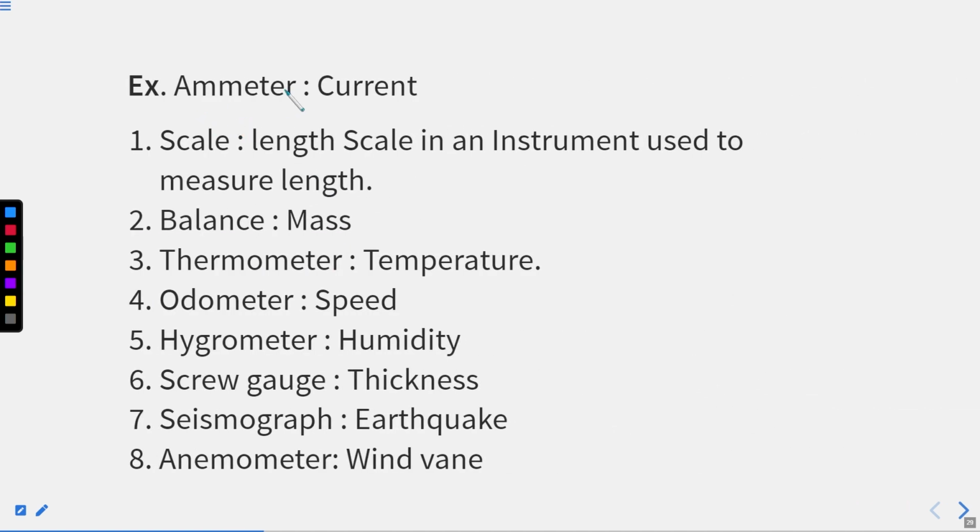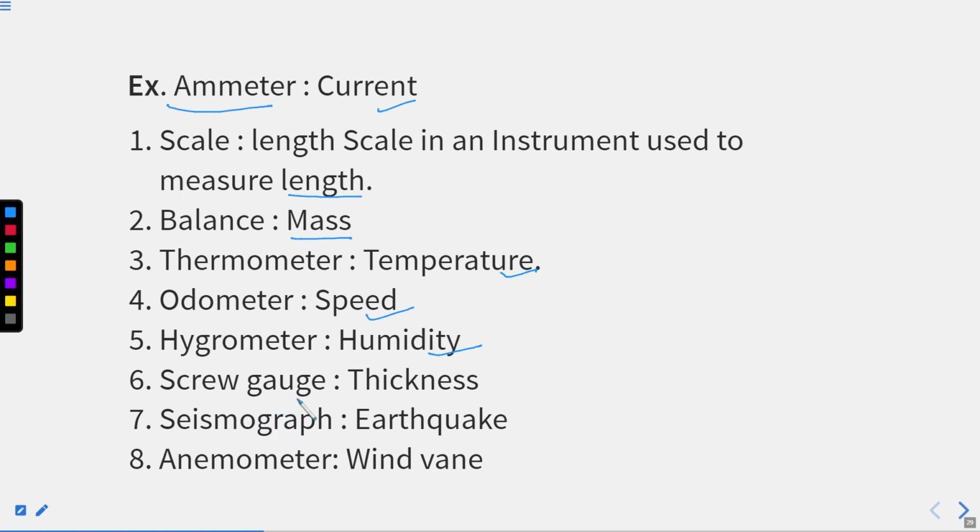Here you see ammeter measures current. Scale, what does scale measure? Length. Scale is an instrument used to measure length, right? A balance is used to measure mass by comparing two masses. Thermometer deals with temperature. Similarly, odometer, in every vehicle we have an odometer, it tells us speed. Hygrometer tells us about humidity. What? Humidity.